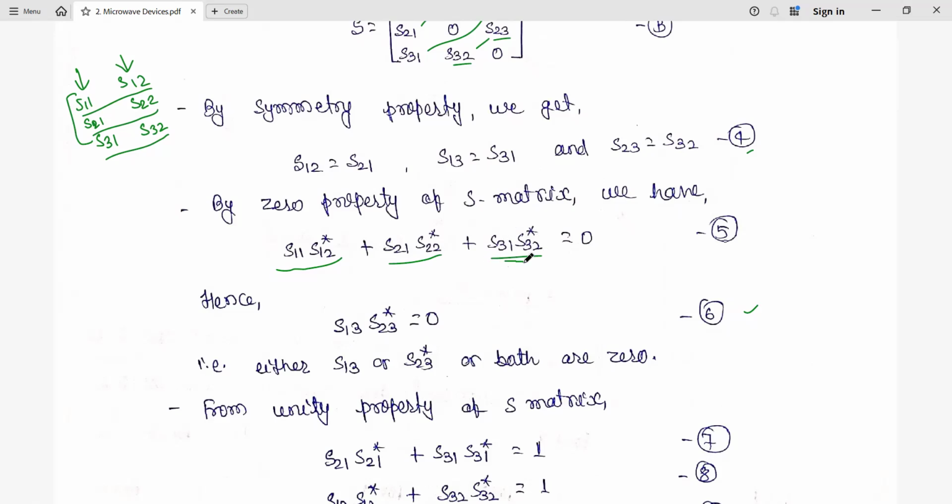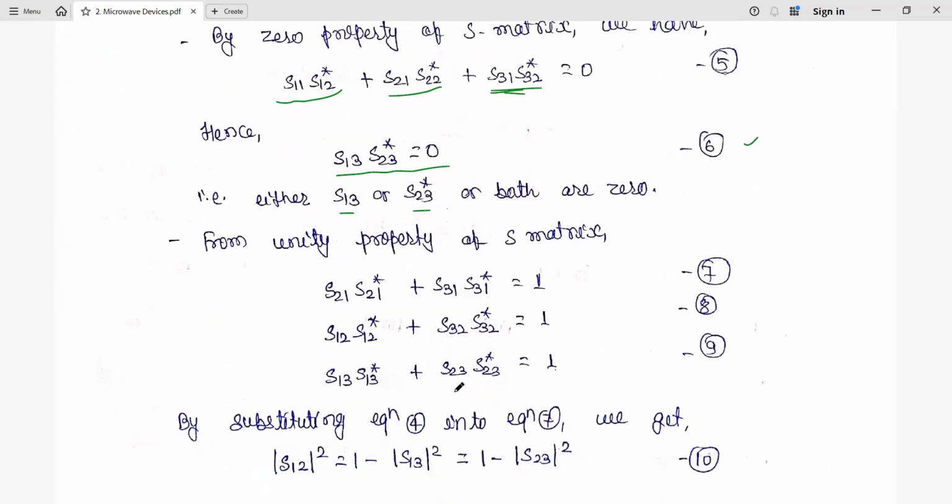This is the relation we have in equation 2, that's why we are considering this term. Finally, this term becomes 0. What is the meaning of this? Either S13 or conjugate of S23 is 0, or both are 0. This we are obtaining from the zero property of the S matrix.